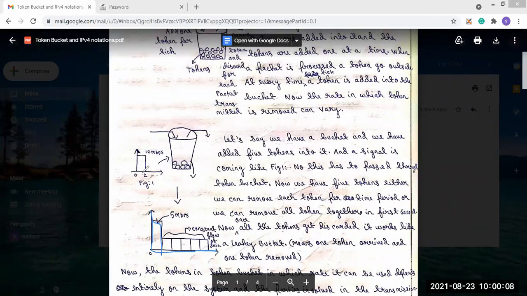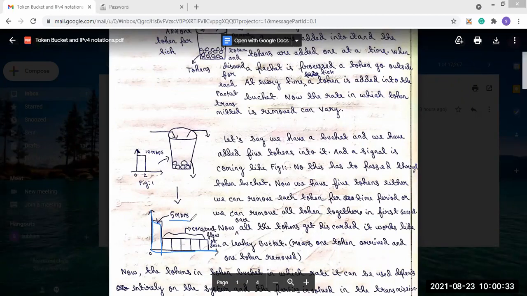So let's say the signal is of 10 Mbps speed. That means in the first second, all the tokens are removed. So from 0 to 1 second, all the tokens are removed, and this time, the speed of the signal is 5 Mbps.